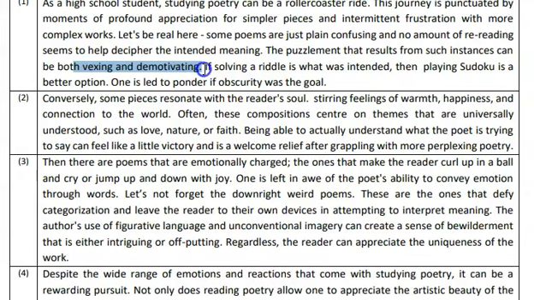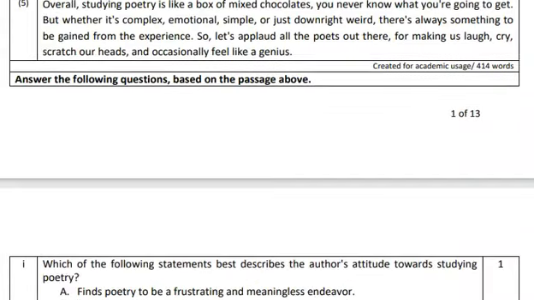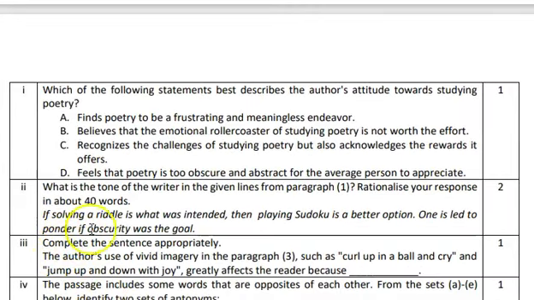In other words, we can say he does not like complex poems. He does not like poems with difficult themes that cannot be understood by readers. So he is critical. So in answer to the second question, say that the author's tone is critical or sarcastic, and you can elaborate or quote those sentences from the first paragraph.